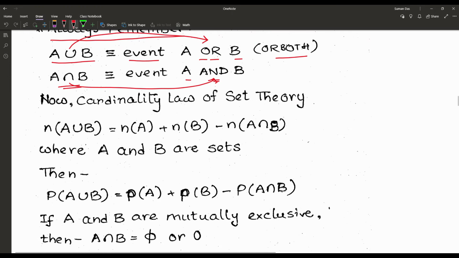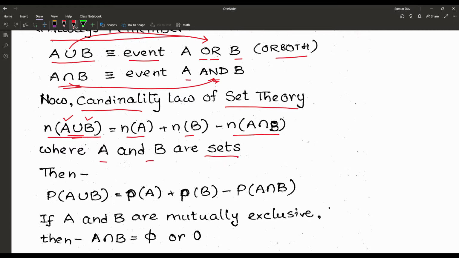So now we are discussing the cardinality law of set theory. Now, the cardinality law of set theory, when A and B are both sets, we can say n of A union B is equal to n of A plus n of B minus n of A intersection B, where A and B are sets.